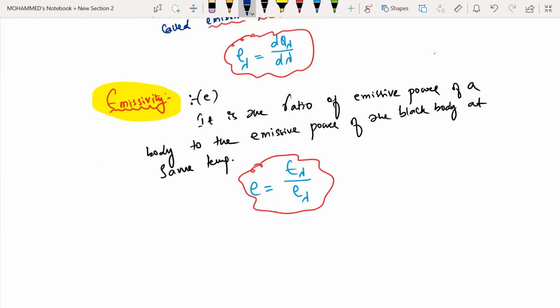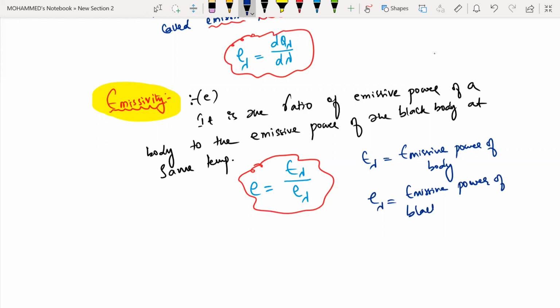A black body emits 100%. It is a perfect absorber and perfect emitter. Capital E lambda is nothing but the emissive power of your body. And E lambda of the black body is nothing but the emissive power of the black body.